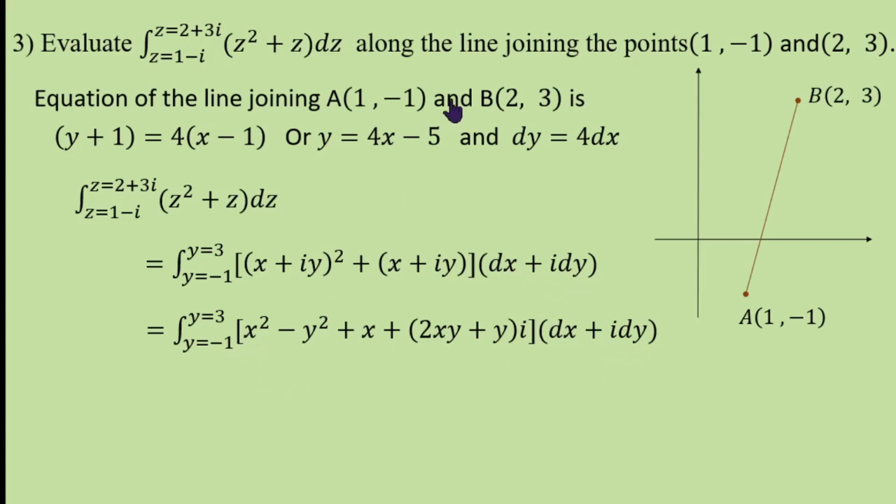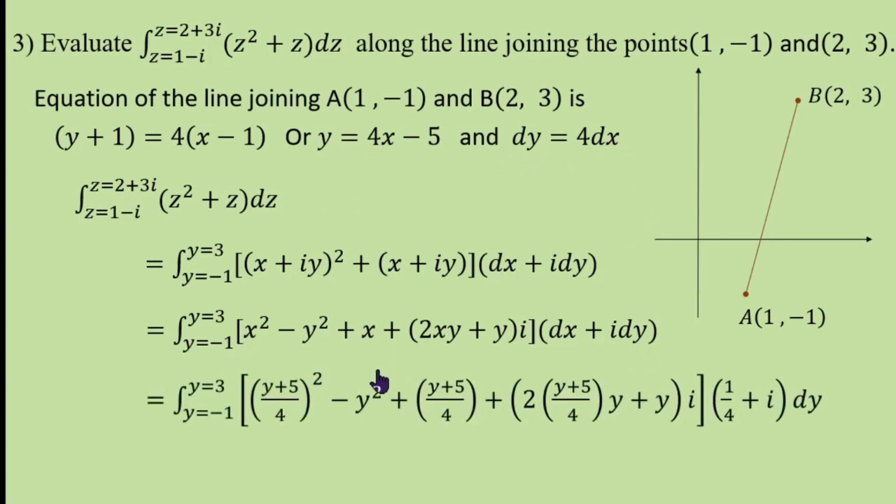Now replace x by y plus 5 by 4, dx by dy by 4. x square is y plus 5 by 4 whole square minus y square plus x, that is y plus 5 by 4, plus 2 into x, x is y plus 5 by 4 into y plus y into i, dx is dy by 4, therefore 1 by 4 plus i into dy.